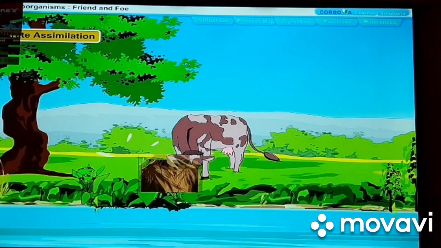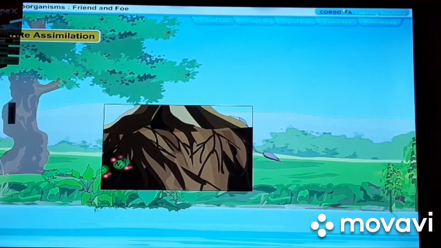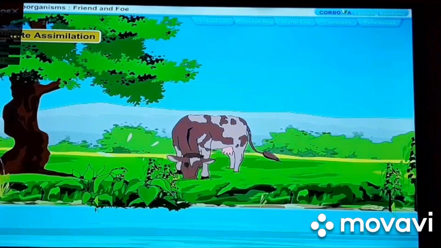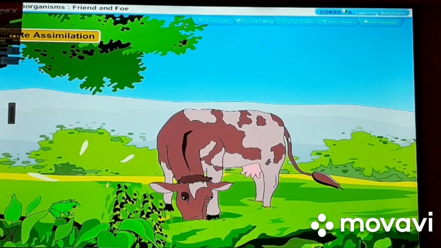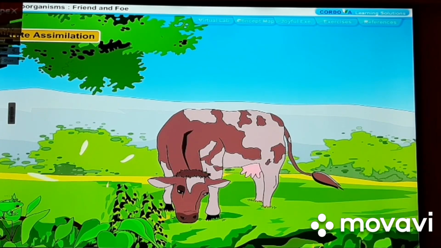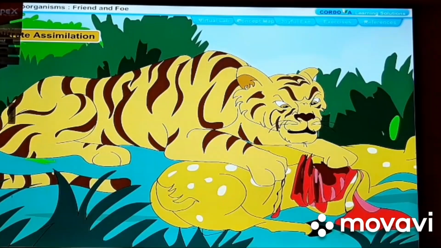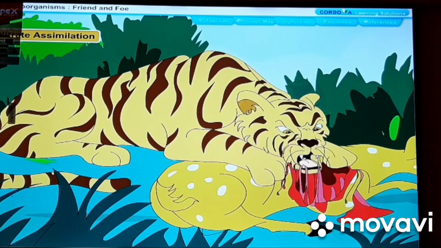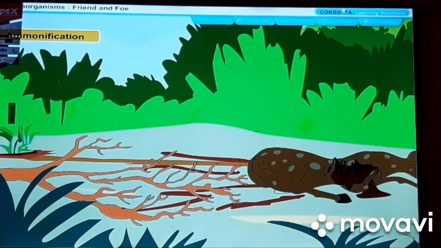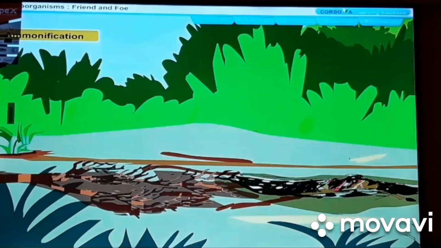Nitrate assimilation. Plants absorb nitrates from the soil through their root system and convert them into plant proteins. The herbivorous animals eat green plants and convert the plant proteins into animal proteins. The herbivorous animals are eaten by carnivorous animals. The process of conversion of inorganic nitrogen compounds into organic compounds that become a part of a living organism is called nitrogen assimilation.